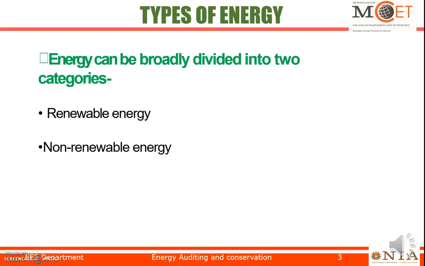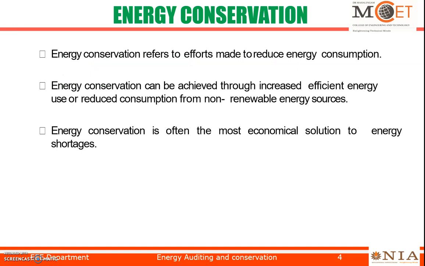So when we are talking about energy, there are two types of energies available. One is renewable energy and the other one is non-renewable energy. Renewable energy means it is freely available. It is available from nature. For example, solar, it's available from the sun. Wind energy, it's available from the wind.